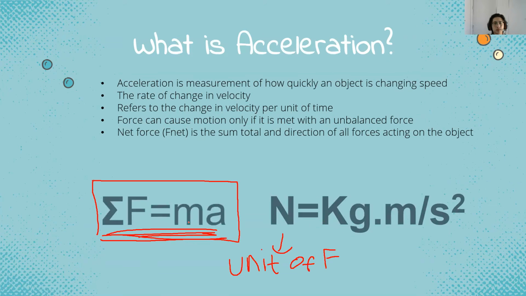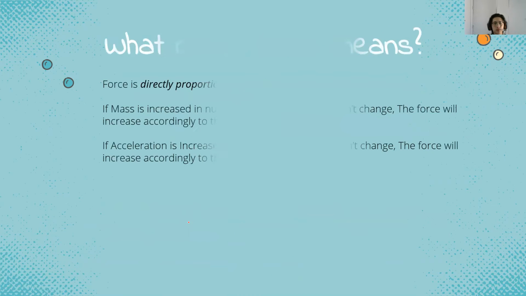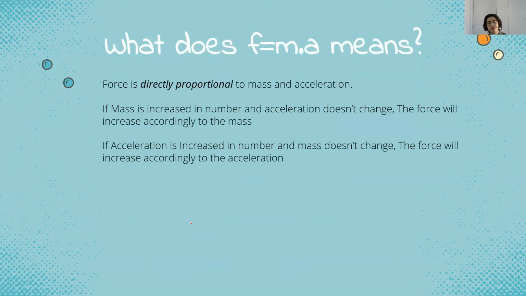Next, what does F equals M times A mean? Force is directly proportional to mass and acceleration. If mass is increased in number and acceleration doesn't change, the force will increase accordingly to the mass.